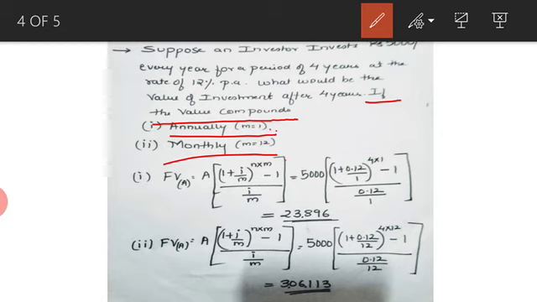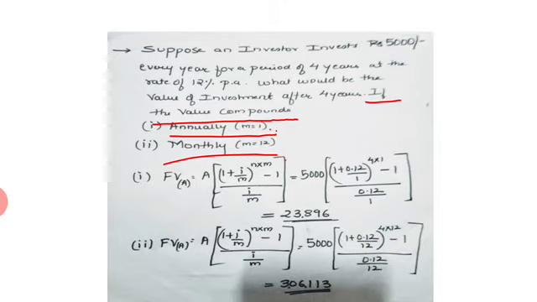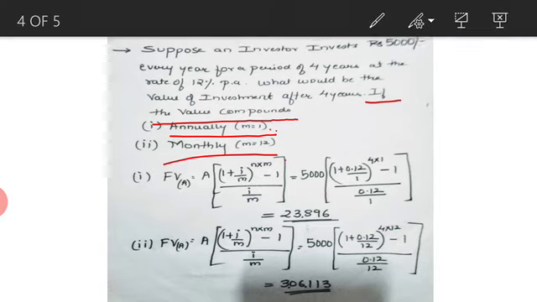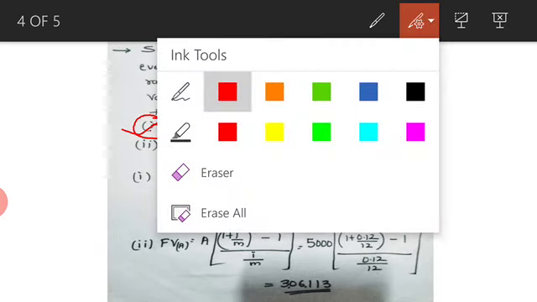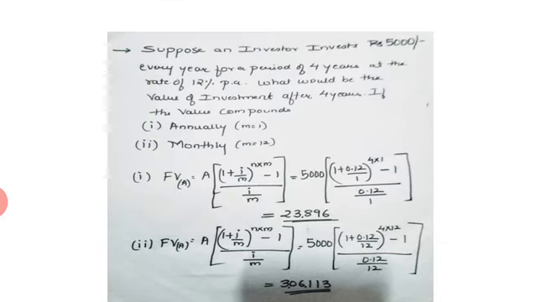When I say annually, that means it is the normal formula. We can use the normal formula, we can use M also, but it doesn't make any difference. Even if you don't use M in the first case, it's fine, because anyways the compounding is happening only once, annually. So it would be divided by 1 and multiplied by 1. Anything divided by 1 is the number itself, and multiplied by 1, it's the number itself. So it doesn't make any difference even if you don't take M in the first case. Okay, so let's just understand. Suppose we take M, what happens?